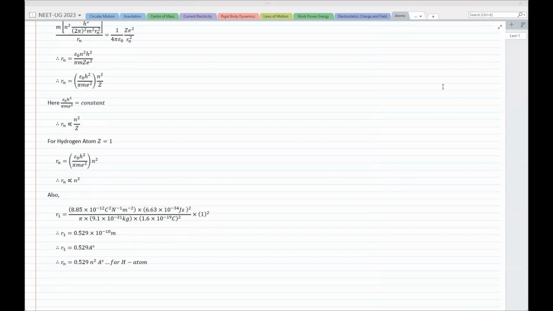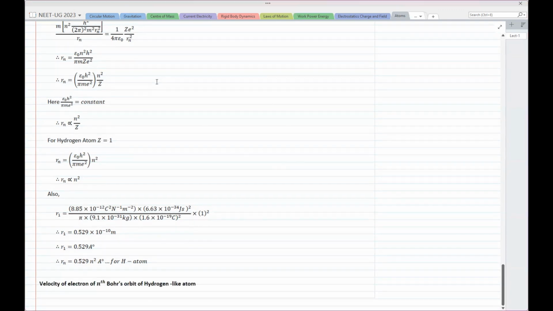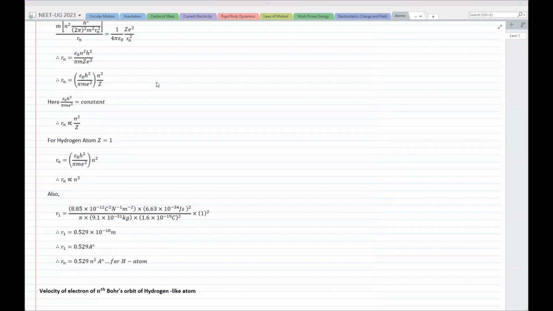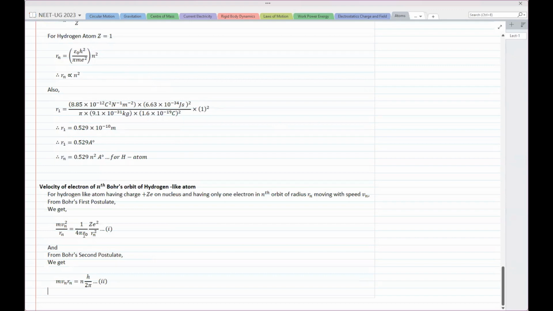Now what else can we do? We can try to find out what is the velocity. Can you find velocity? So now you try this one. Let's try to find out velocity in the nth Bohr's orbit of a hydrogen-like atom. All the other variables are the same, so I will write the first 4 lines exactly the same, because what I got from the first postulate and the second postulate, I already know, right?